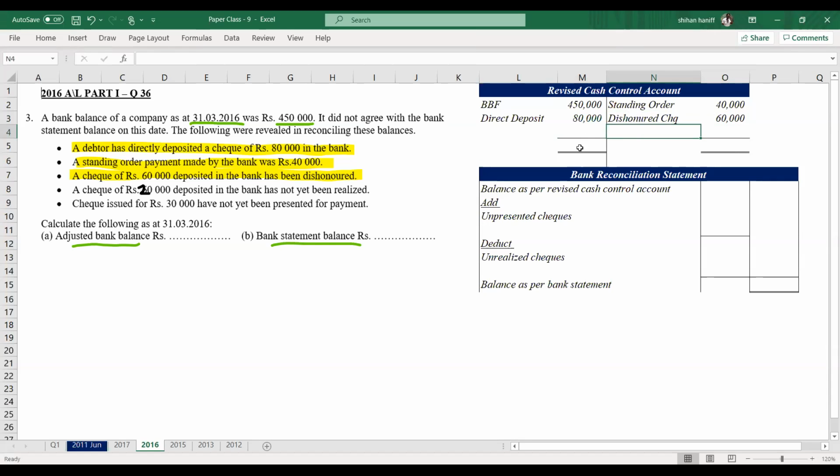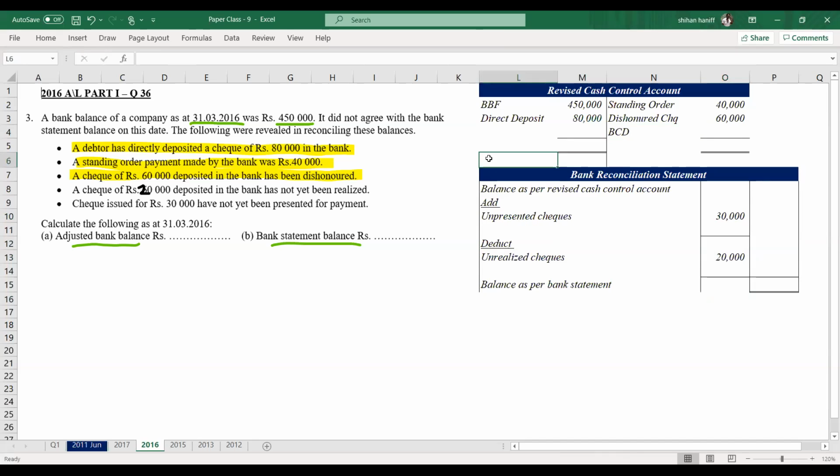A check of 20,000 deposited in the bank has not yet been realized. So deposited, not realized means unrealized checks 20,000. That is minus. Deduct in the bank reconciliation statement. Why do you deduct? Because of the unrealized check, the bank statement balance is less. Checks issued for 30,000 have not yet been presented for payment. So that is unpresented check 30,000.